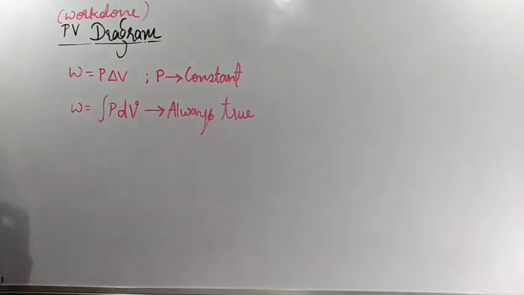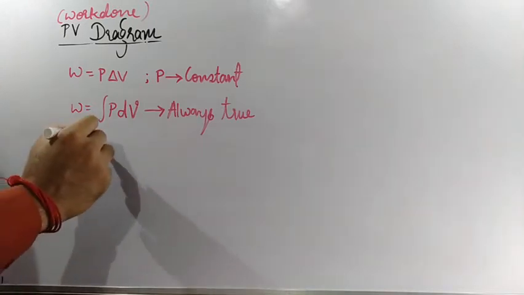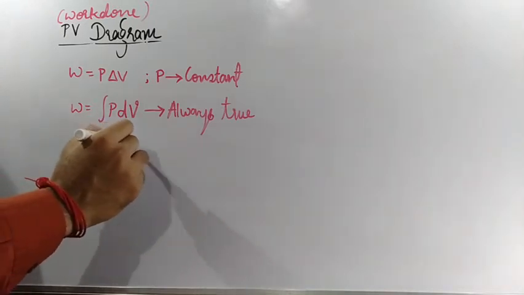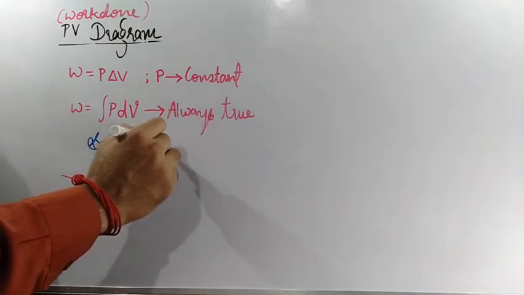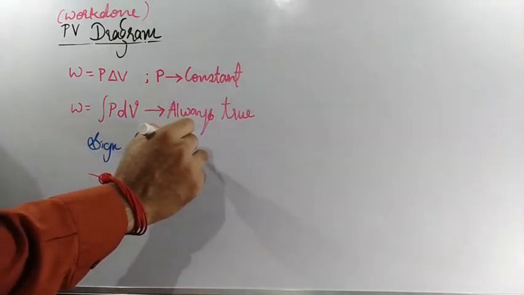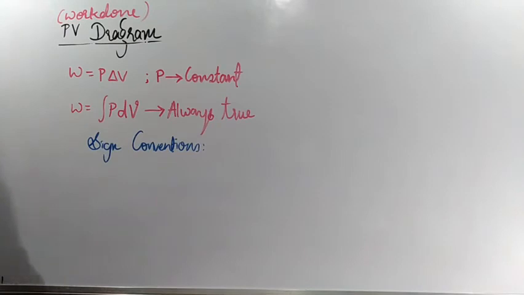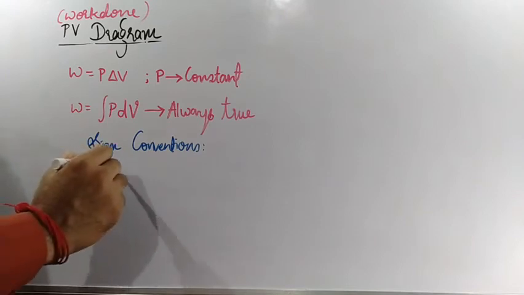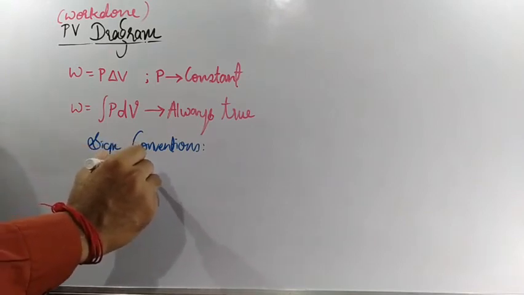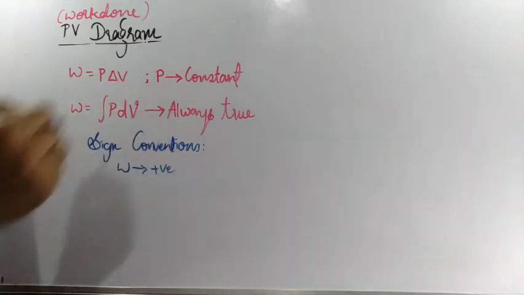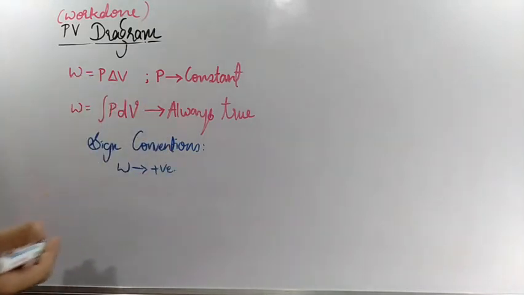Where can I write the sign conventions? Let us check. What are the sign conventions? If the gas is expanding, when the gas is expanding, then the work done value will be positive. That means work done by the gas basically. Clear? W value will be positive.